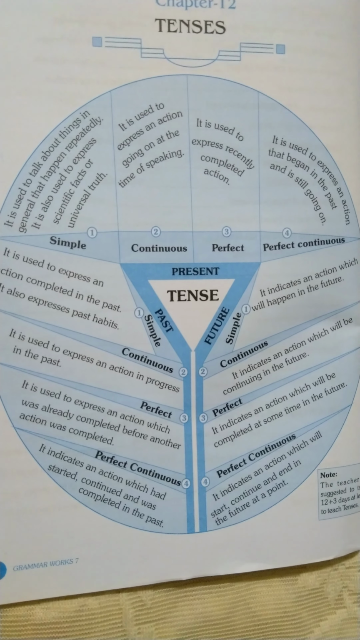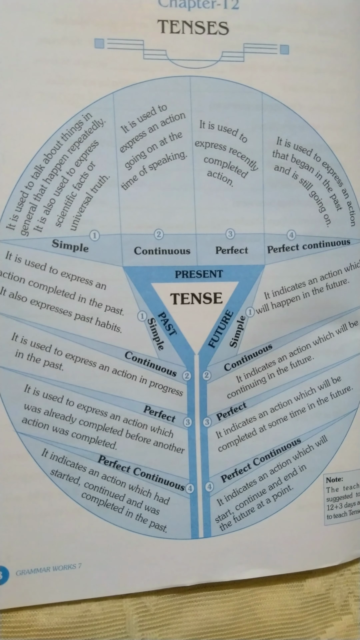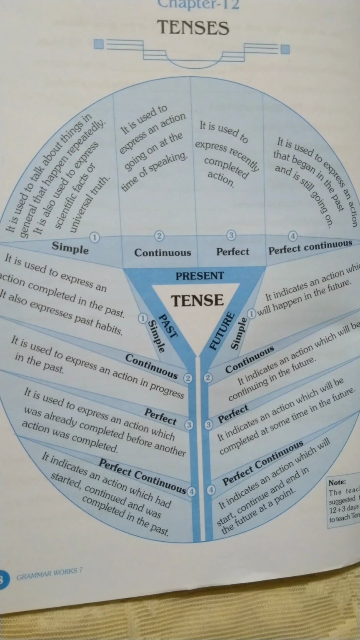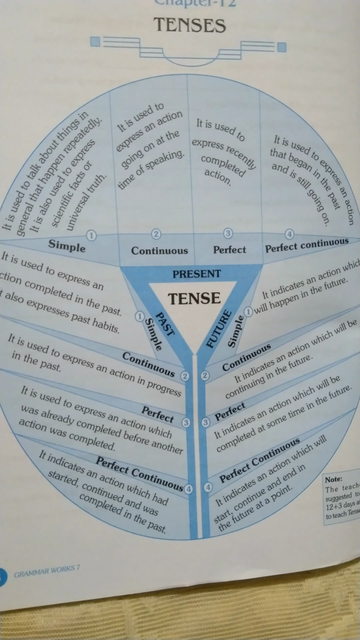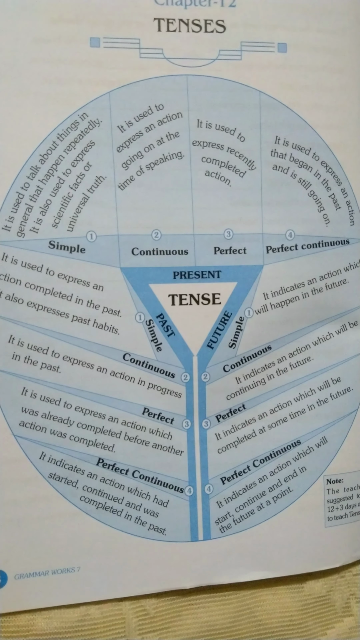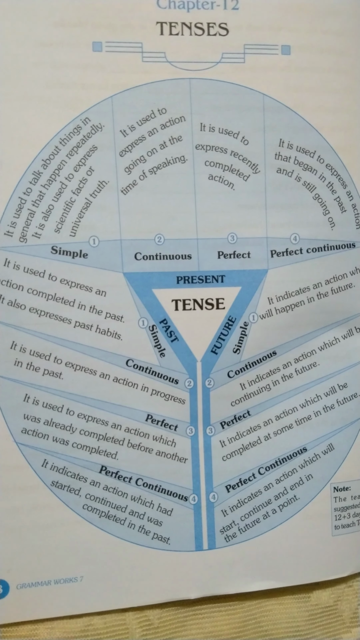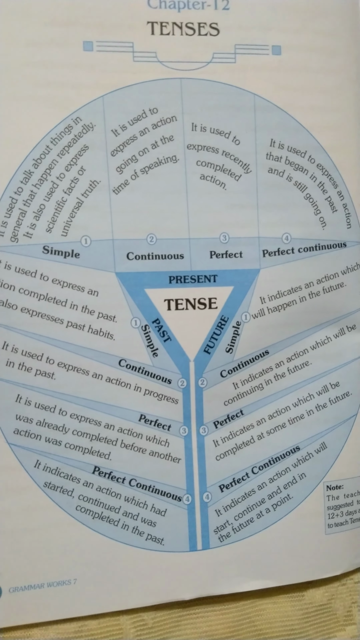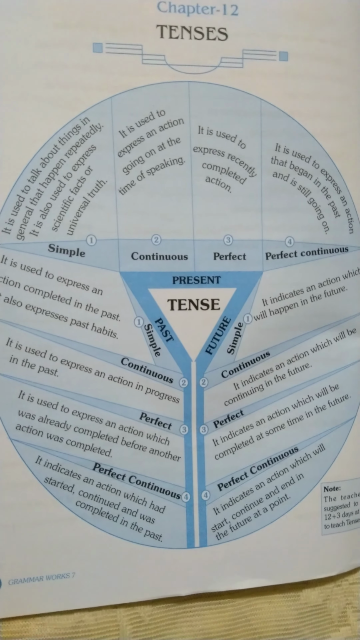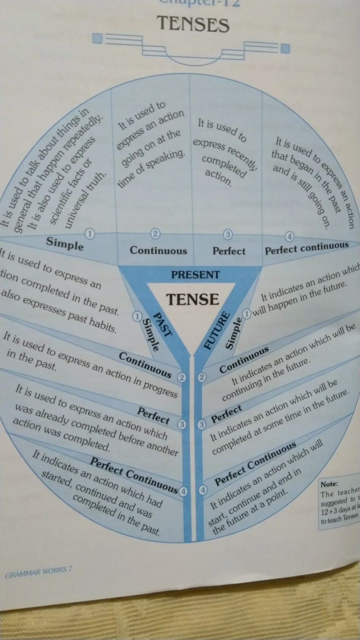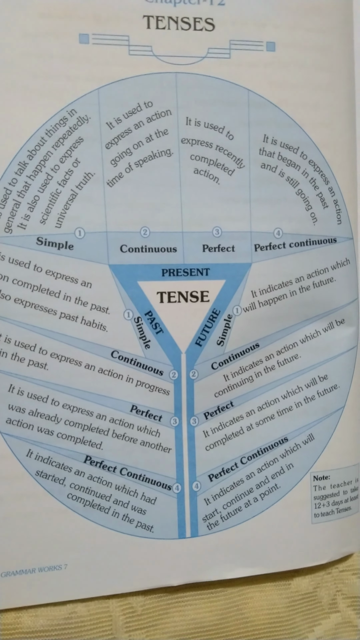Okay. Now next is present perfect. It is used to express a recently completed action, meaning to show the action which has completed a few minutes or moments ago. For example, she has gone to the market. Or I have finished the painting. This is the example.